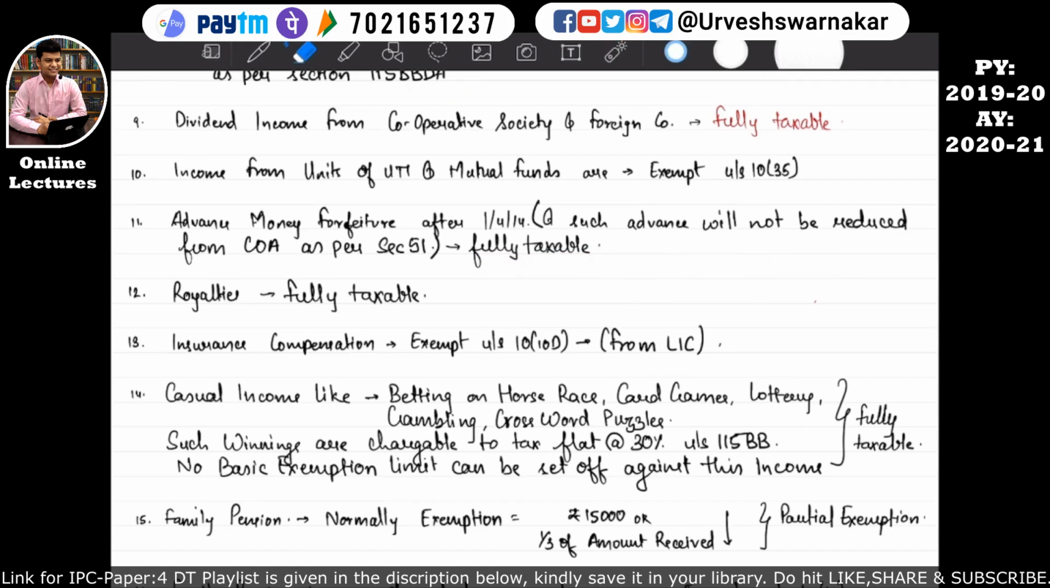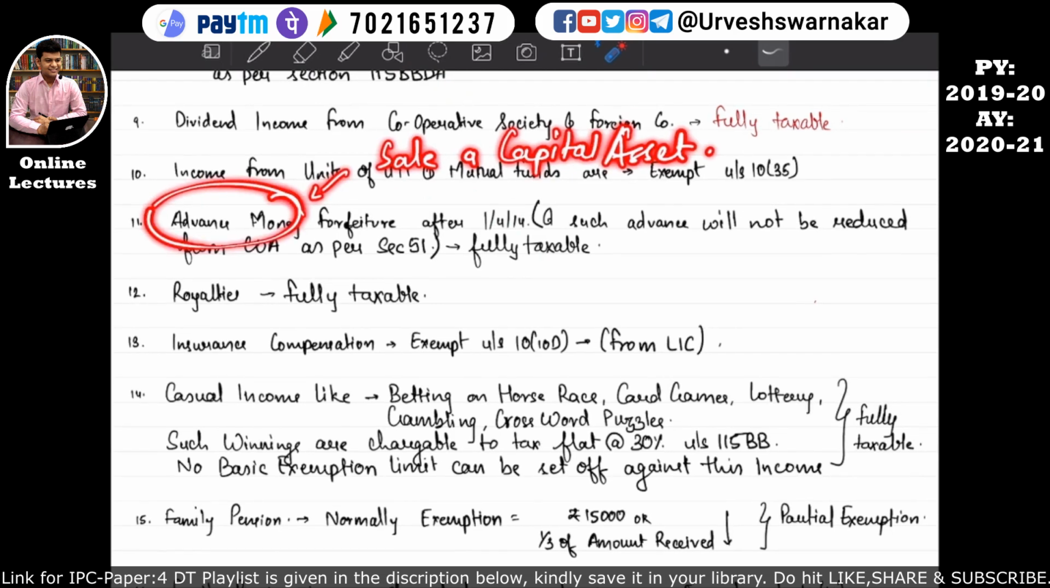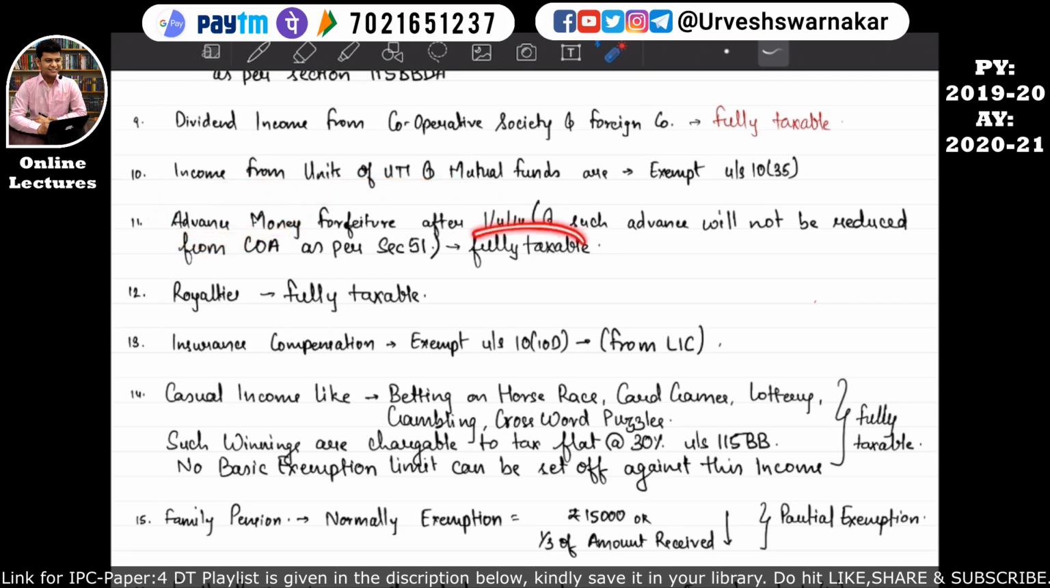So let's revise this point number 11. If the assessee has received advance money in order to sell a capital asset, but such capital asset is not sold and such advance money is forfeited by the assessee, which is an income of the assessee, and such forfeiture of the advance money has happened after 1st April 2014, then whatever advance money has been received by the assessee will be fully taxable under the head income from other sources. I hope this is quite clear to you all.